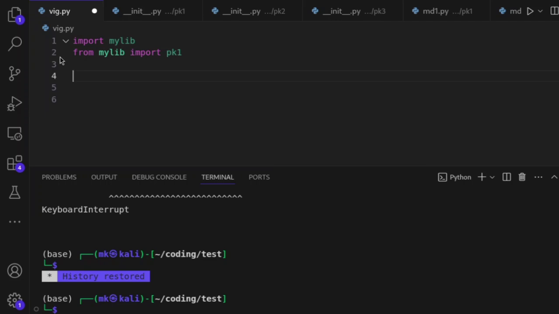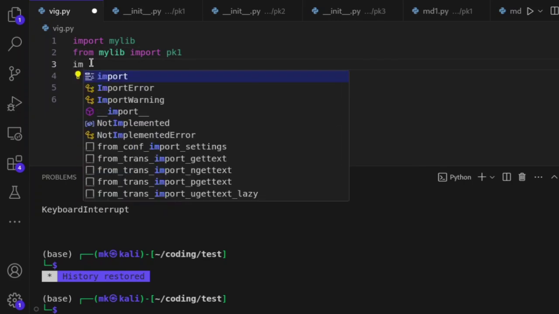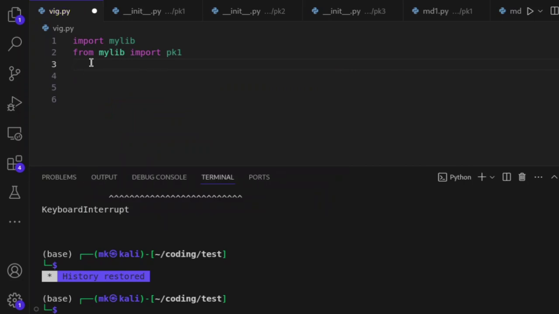You remember I have a module inside package 1, which is called, what does it call, okay, nb1. So I can easily work with it.